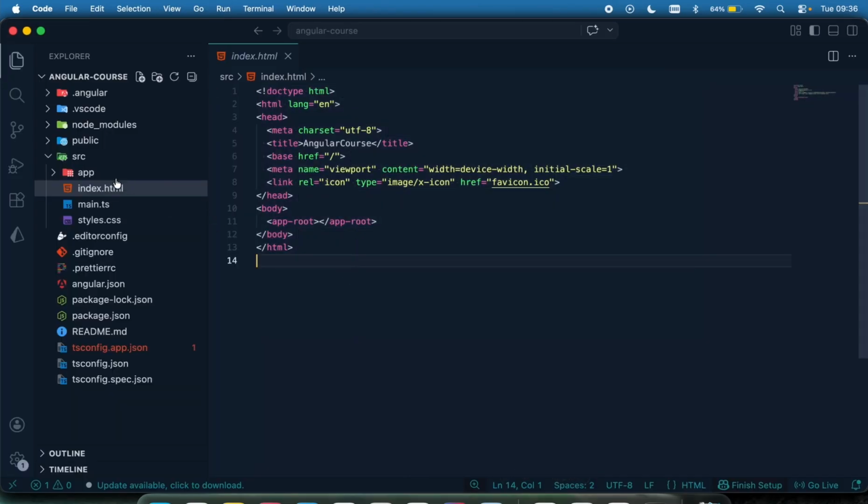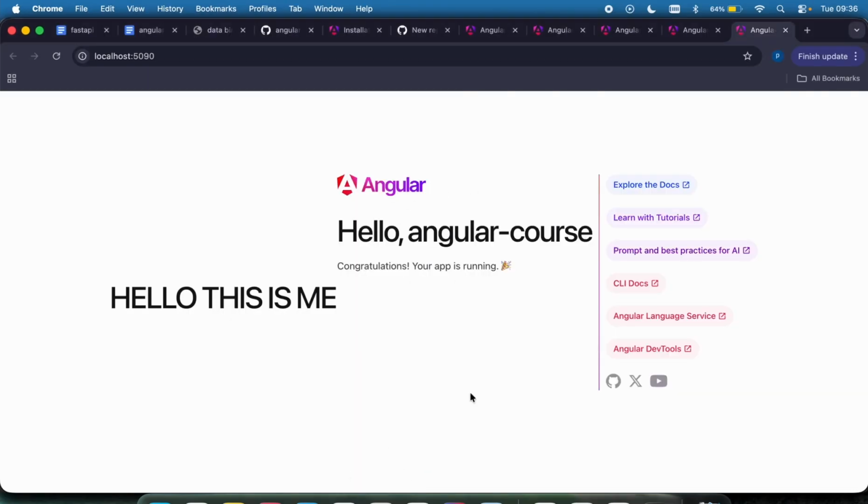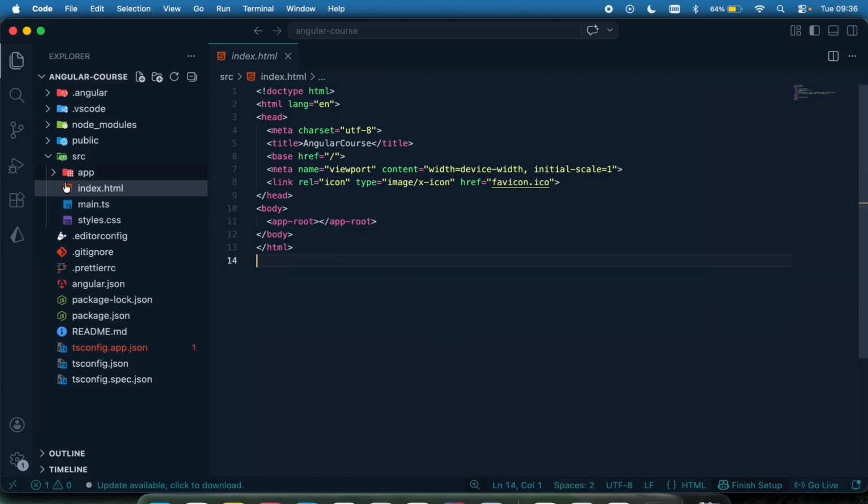So the index.html, which is this file, is what displays everything, irrespective of the page you are on, whether you are on your home page, your about page, your contact page, or your product page. Everything is being run by this page. So whatever page you are on is going to be rendered right here and displayed. We're going to see how that works. These are very important files. The index.html outputs whatever you see on the page.